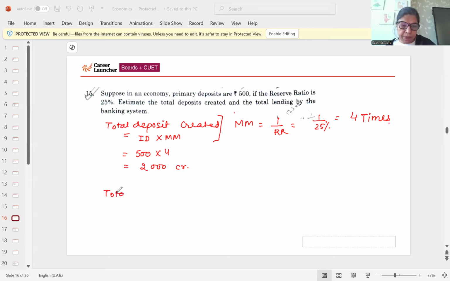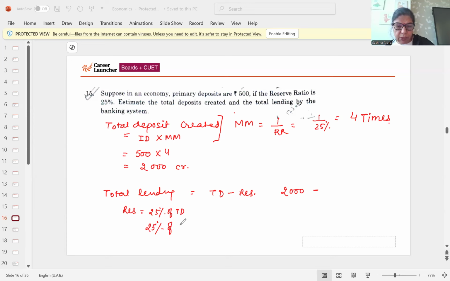Now total lending, second part: total lending will be total deposit minus reserves. Total deposits are 2,000, and how to calculate reserves? Simply, reserve is 25% of total deposit. So 25% of 2,000 will be 500. So the total lending is 1,500 crores. So that answer is 1,500 crores total lending and total deposits 2,000 crores.